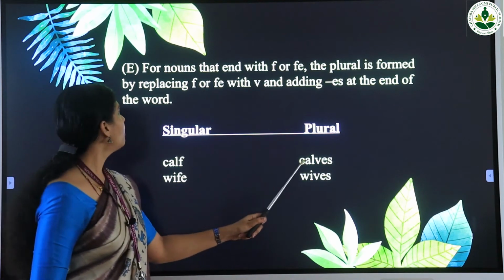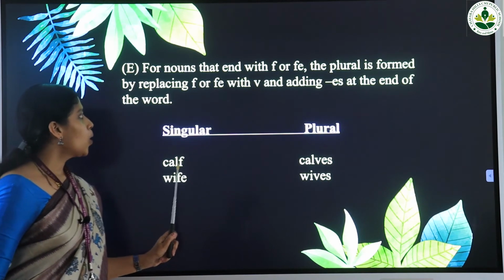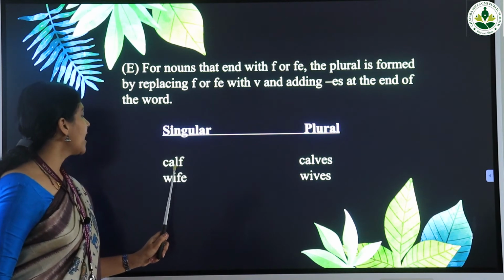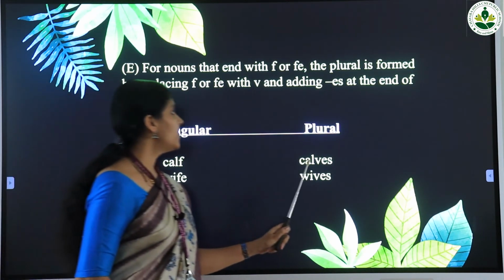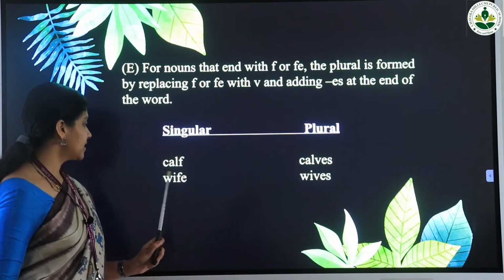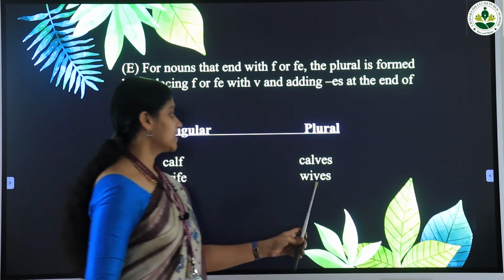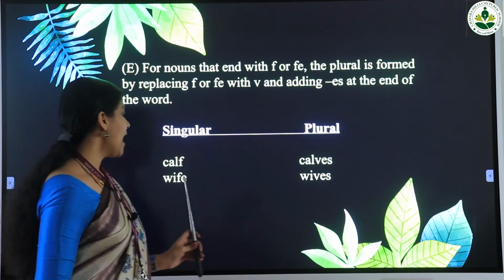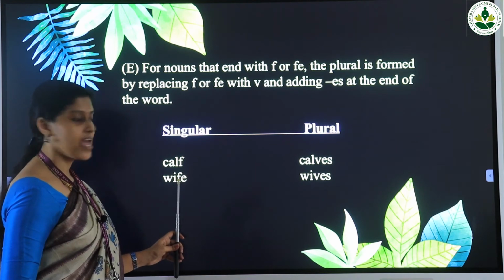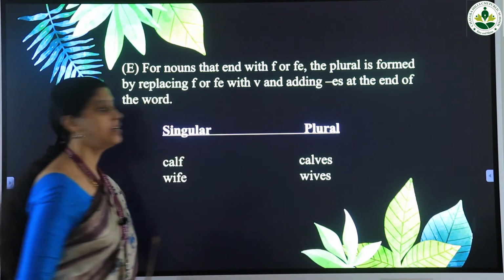Here the plural is formed by replacing f with v and adding es at the end of the word. Next example, wife, and the plural form of wife is wives. Here the plural is formed by replacing fe with v and adding es at the end of the word.